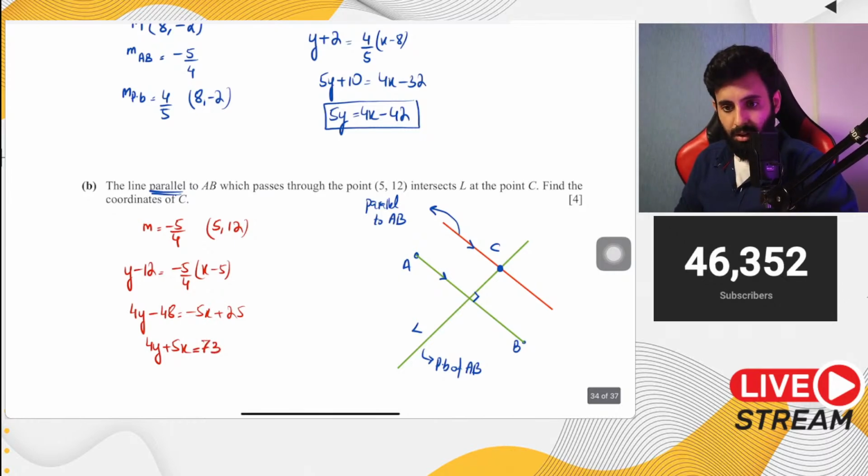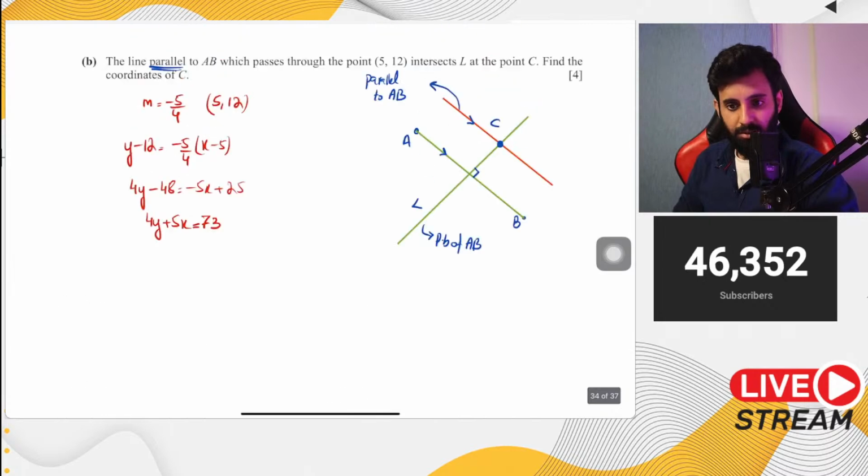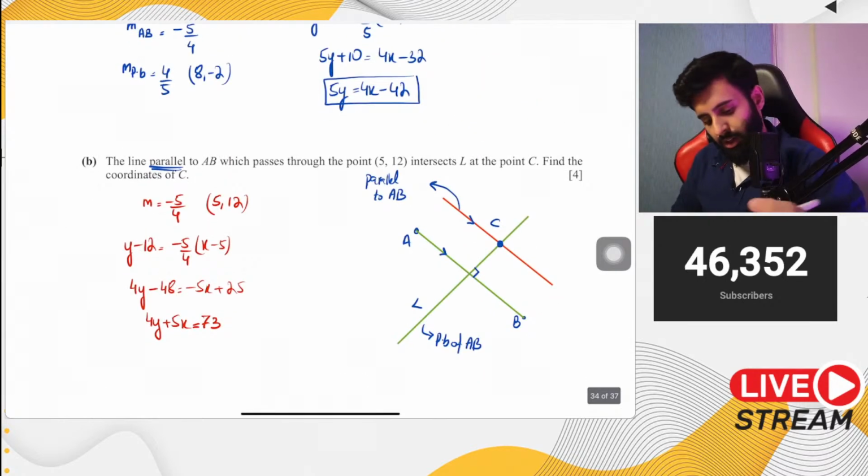Okay, this is May June 2020. Okay, this is May June 2020. All right, now we have one equation.